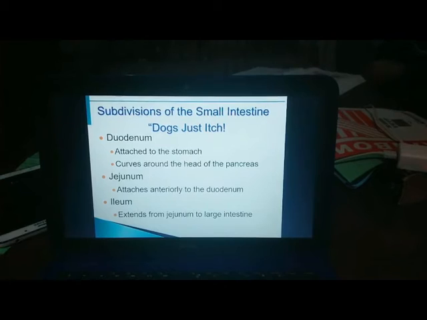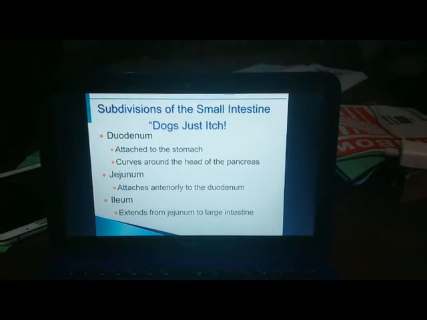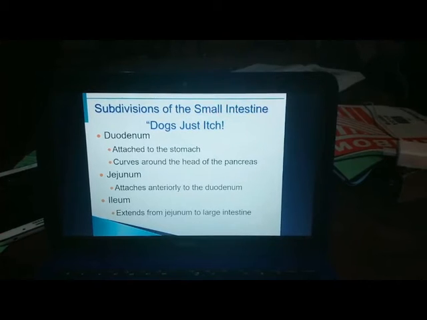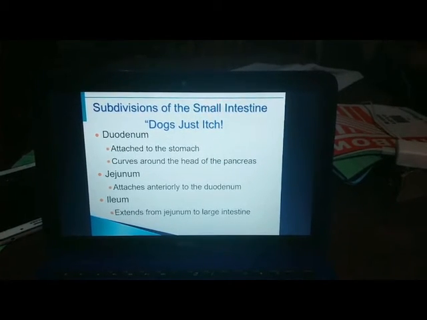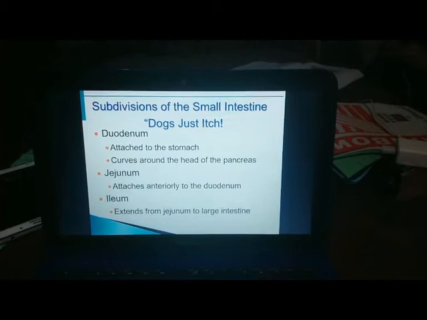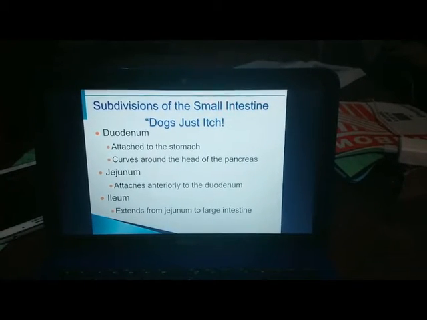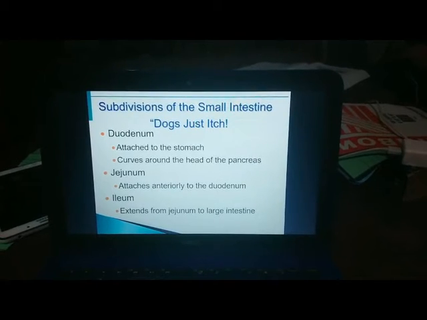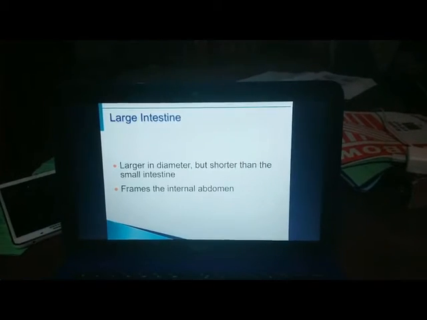To easily remember them, use the mnemonic: the dogs just itch. The duodenum attaches to the stomach and curves around the head of the pancreas. Next is the jejunum, which attaches anteriorly to the duodenum. And then the ileum extends from the jejunum to the large intestine.